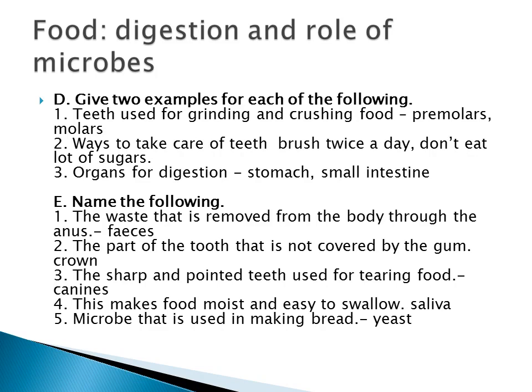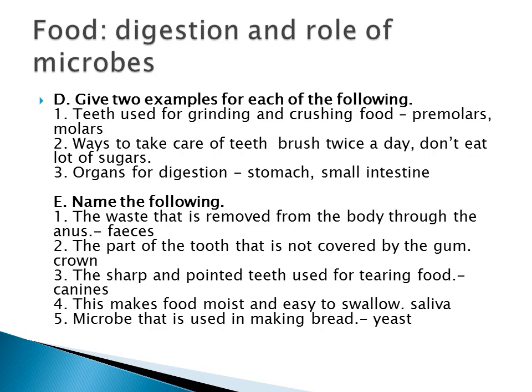Then give two examples. Teeth used for grinding and crushing the food. You can write premolars and molars. These teeth help in grinding and crushing the food. Ways to take care of our teeth. How do you take care of your teeth? You have to brush twice a day and you should not take a lot of sugars. Organs for digestion. You can write food pipe, stomach, small intestine, large intestine. I have told 4, you can write any 2.